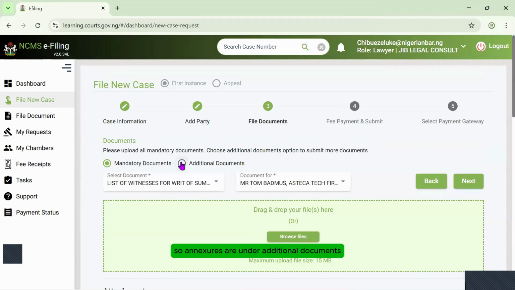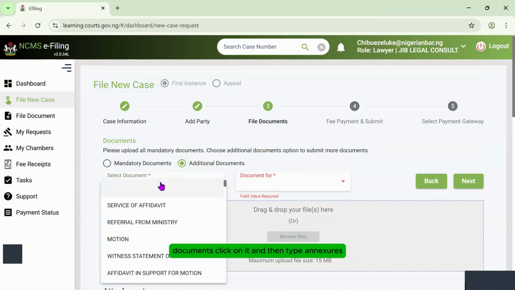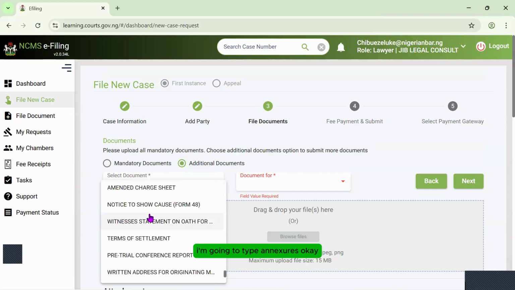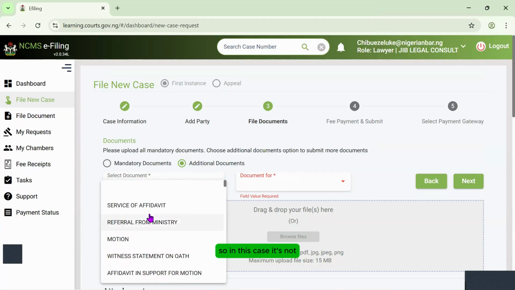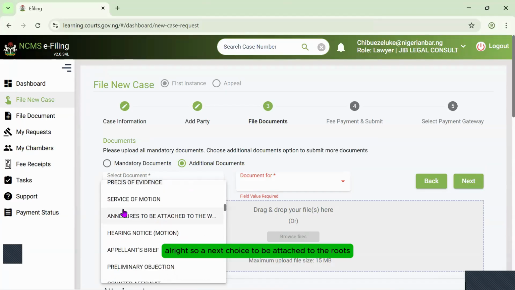So annexures are under additional documents. All you need to do is to toggle on the additional documents, click on it, and then type annexures. I'm going to type annexures. Okay, so in this case, it's here, but I need to look for it. All right, so annexures to be attached to the writ.